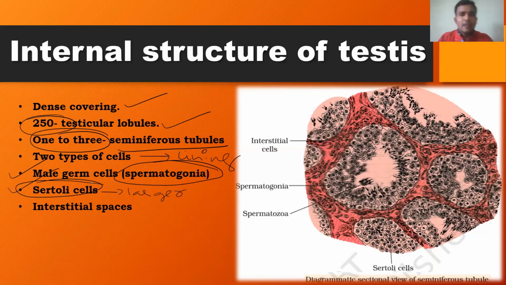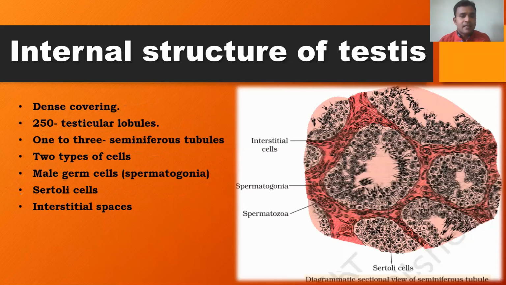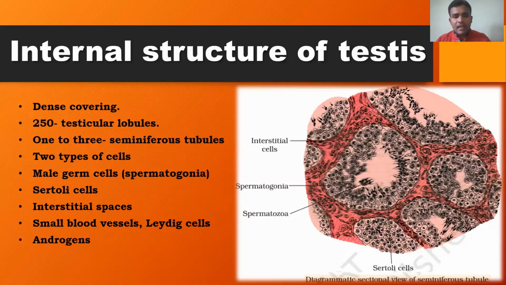If this is one seminiferous tubule, this is another seminiferous tubule, and here is one more seminiferous tubule, the space between the seminiferous tubules is called the interstitial space. These interstitial spaces are characterized by the presence of small blood vessels as well as Leydig cells. Now, these Leydig cells are also called interstitial cells.